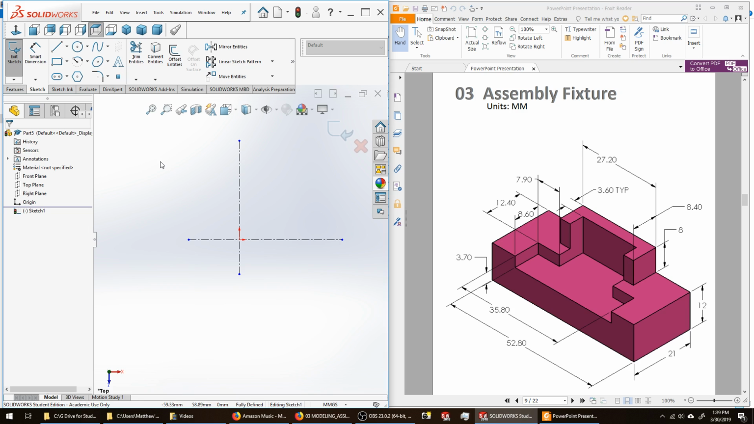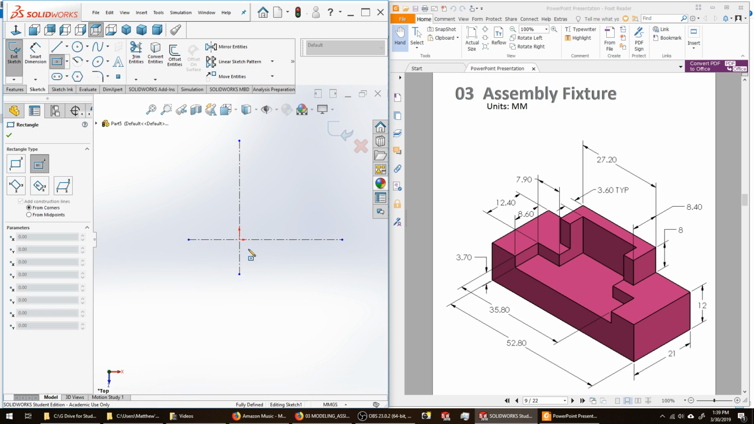For this particular project, I'm going to use center rectangle. I create a center rectangle. I'm going to pick the origin, then I get a rubber banding rectangle. The up-down and the left-right will be symmetrical. So the up and down direction will be symmetrical automatically, and the left-right will be symmetrical automatically. I have a length of 52.8 and a width of 21.